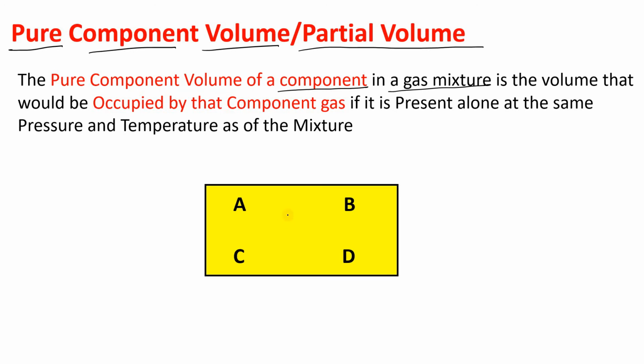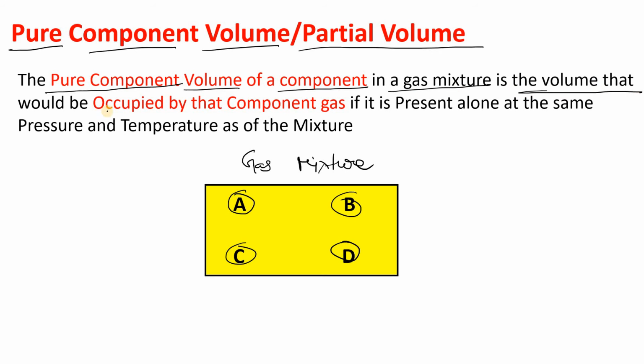Same as before, we have the gas mixture with four components, A, B, C, D, and we are talking about the individual component. It may be A, B, C or D. So the pure component volume of a component in a gas mixture is the volume that would be occupied by that component.